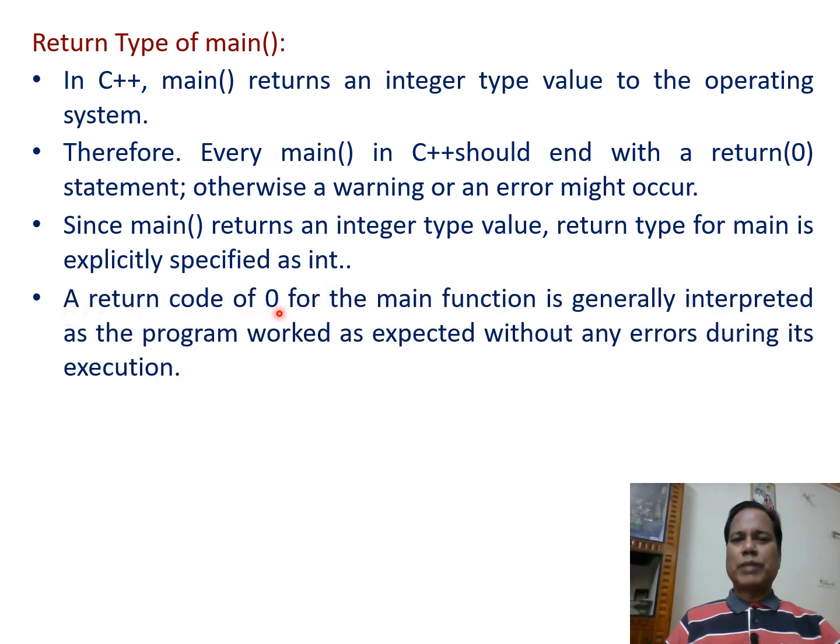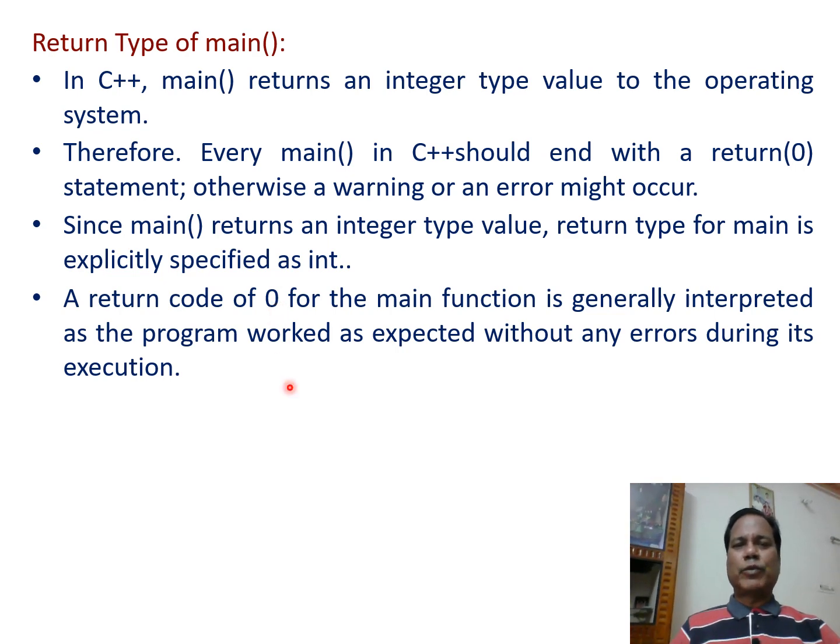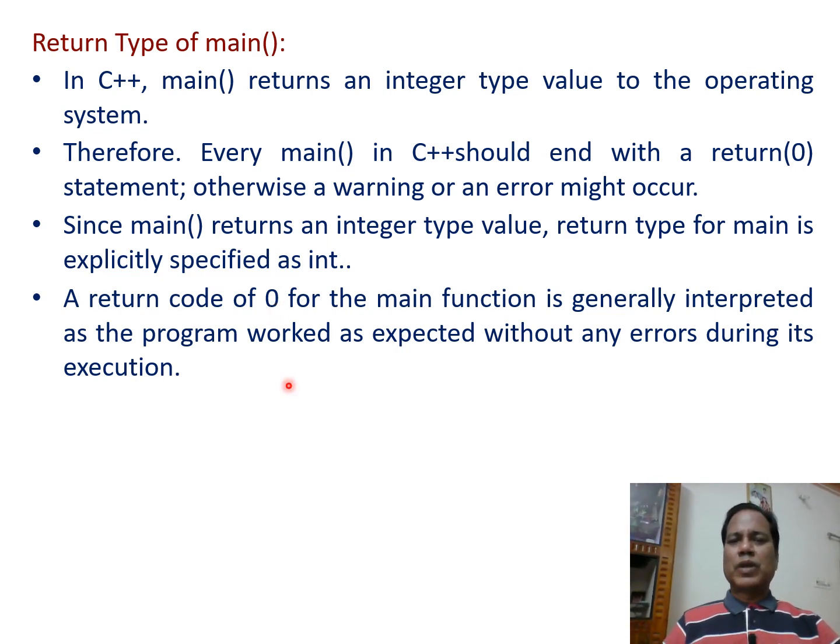A return code of 0 for the main function is generally interpreted as the program worked as expected without any error during its execution. That is, when this 0 value is received by the operating system, it finds that the program ran properly or as expected.